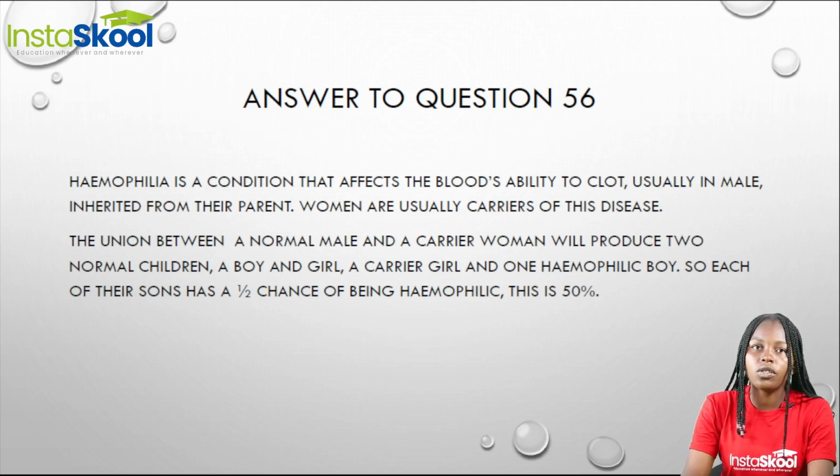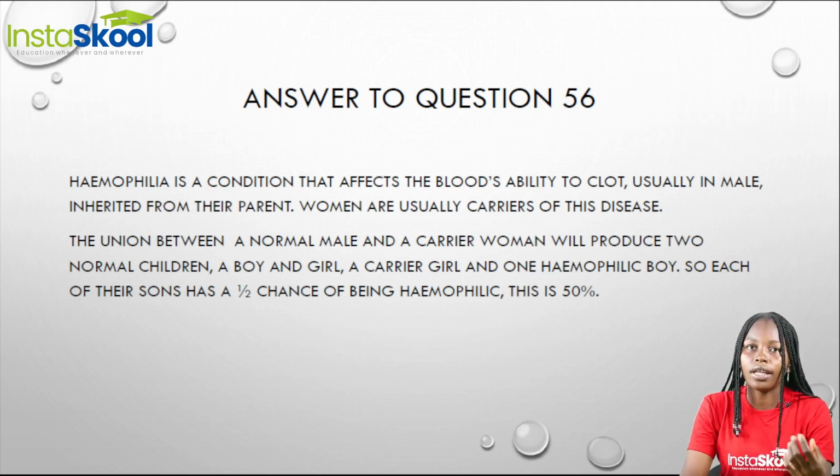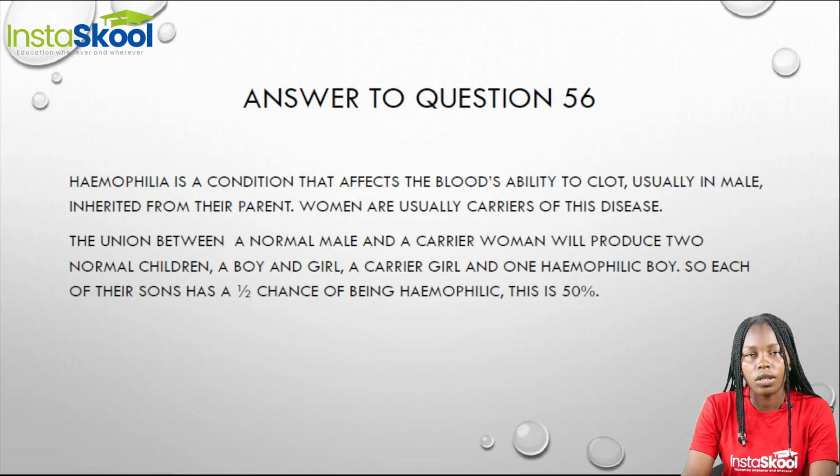So the union between a normal male and a carrier woman will produce two normal children, that is a normal boy and a normal girl. Then it will produce a carrier girl and one hemophilic boy. So each of their sons has a 1/2 chance of being hemophilic, that is, can either be hemophilic or not hemophilic.